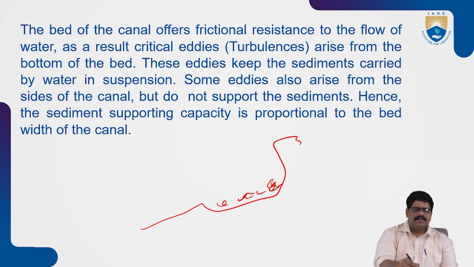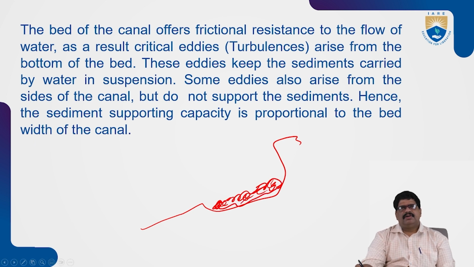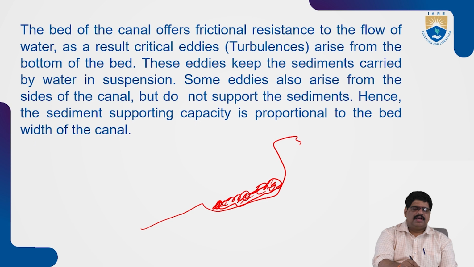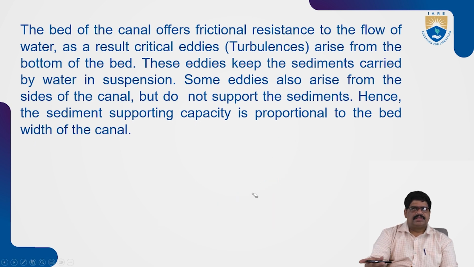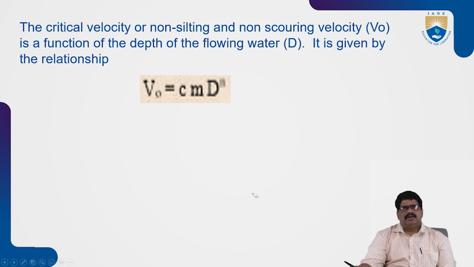Eddies reduce the velocity of the flow and form an obstruction, and the capacity of the bed width of the channels is also reduced for this type of channel. That is one critical velocity. There is a formula to find the critical velocity, the non-scouring velocity.